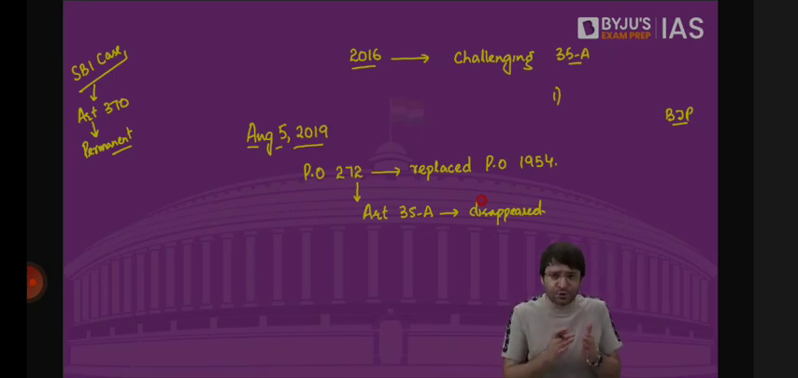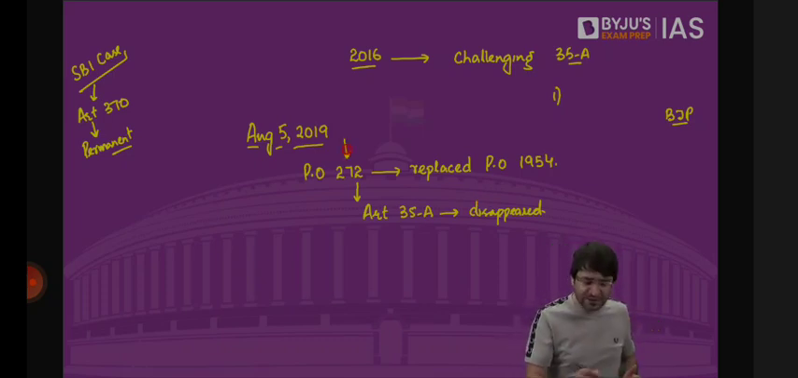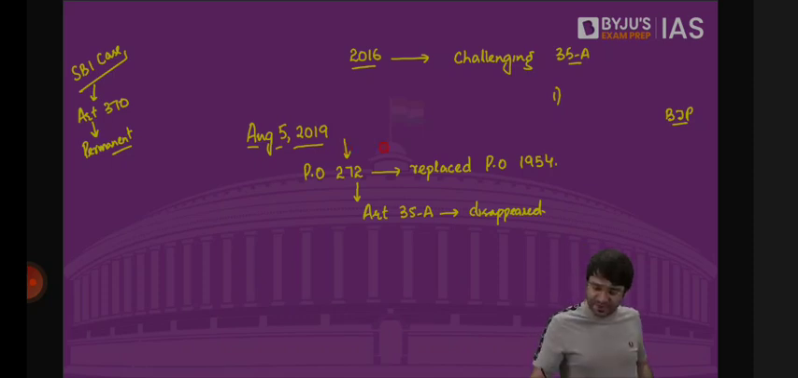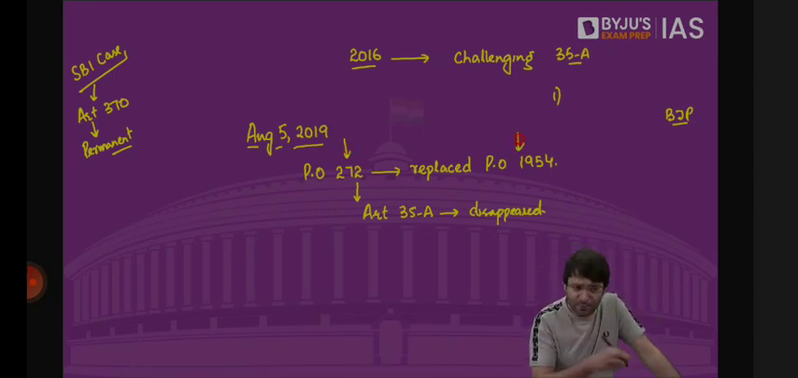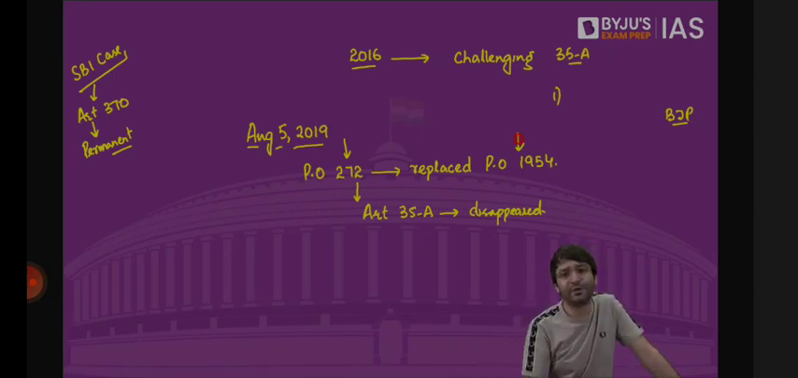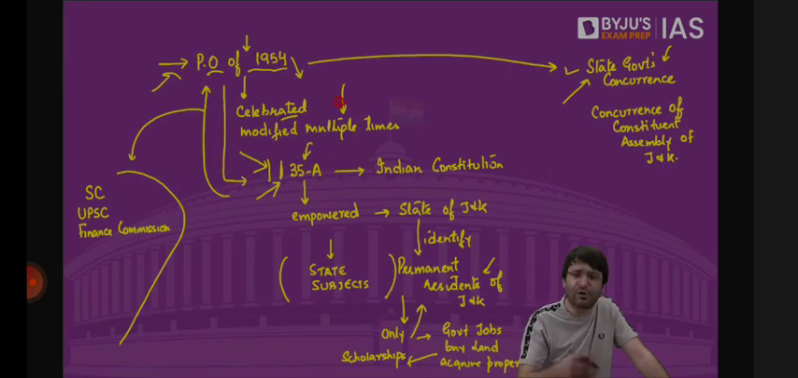Now what the president is doing? President is issuing an order. That order is known as Presidential Order 272. This order replaces the Presidential Order of 1954. And through this presidential order, the entire Indian Constitution is made applicable. Because till August 5, 2019, the union list consists of 97 items, 94 were already applicable to Jammu and Kashmir. Through various presidential orders, because I told you this presidential order has been modified multiple times.